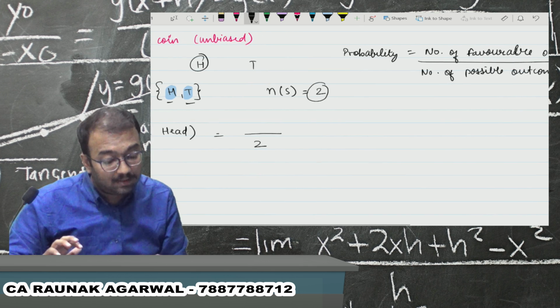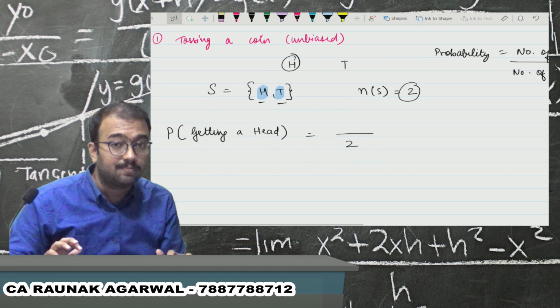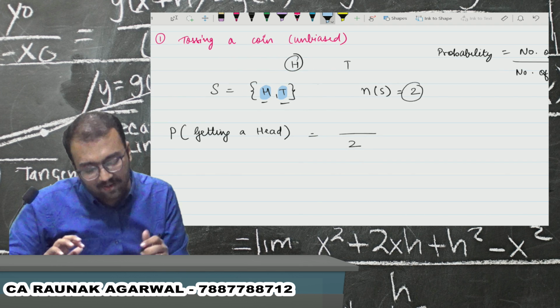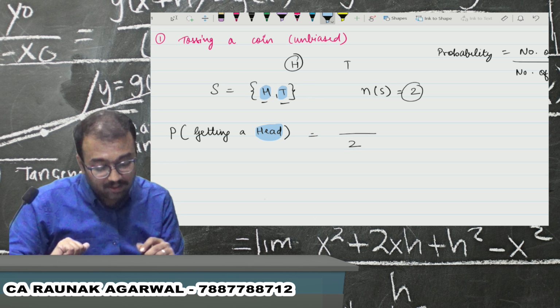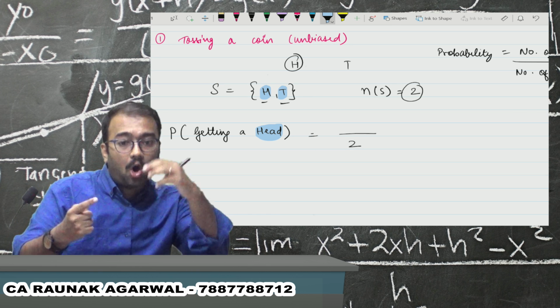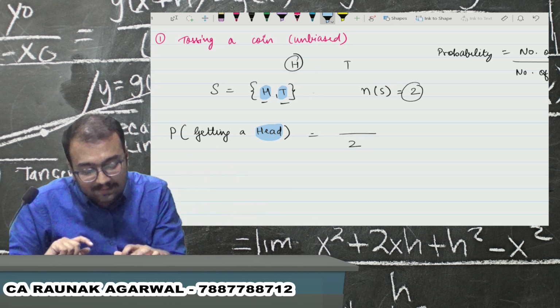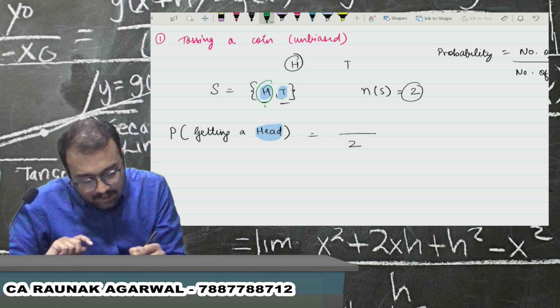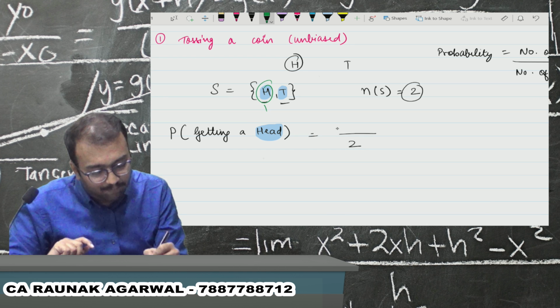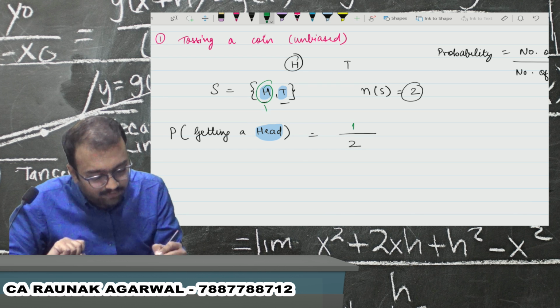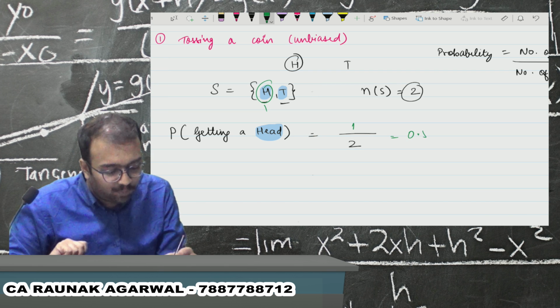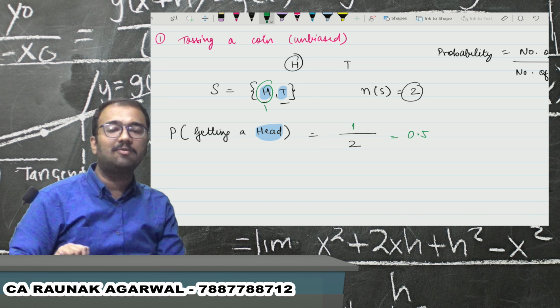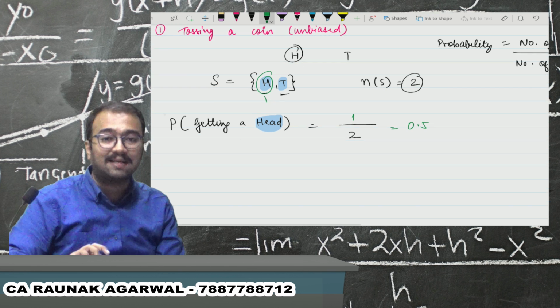And what is the number of favorable outcomes? What would be favorable for us? Heads. In the sample set, head is coming only once, so the number of favorable outcomes is 1. So the probability of getting a head would be 1 by 2, that is 0.5.